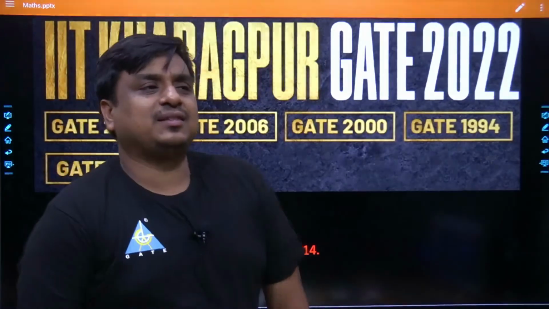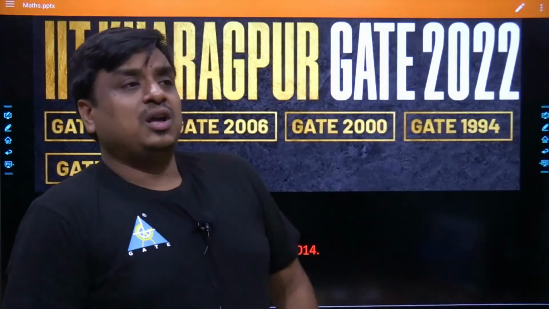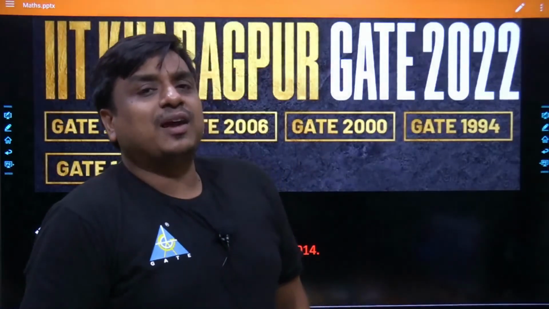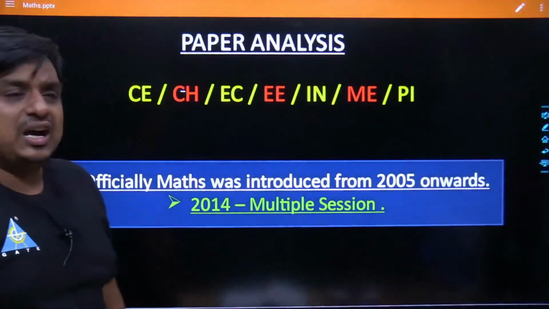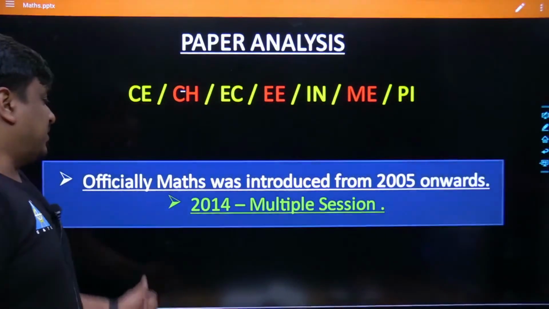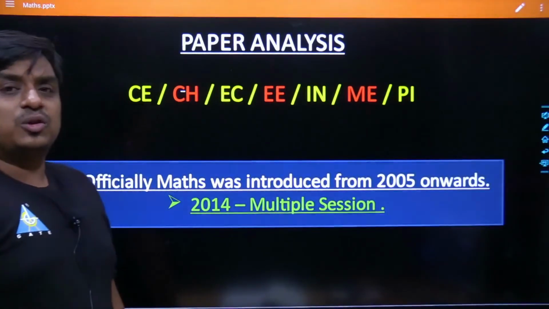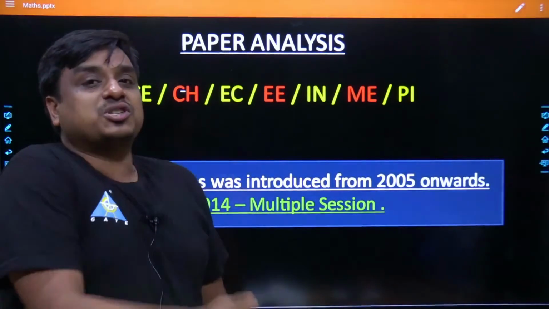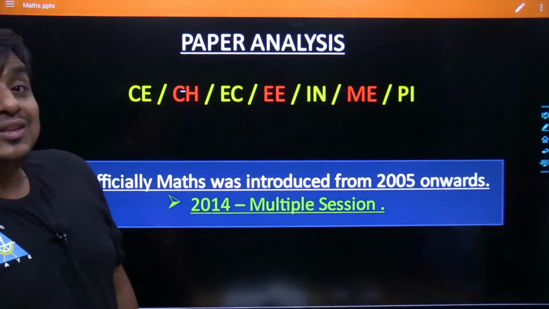But still they used to ask a few questions, like questions based on the properties of different kinds of matrices. Similarly, problems based on different linear differential equations, problems based on vector calculus, because vector calculus had been part of the electronics, electrical, instrumentation syllabus. They had to learn a little bit about vector calculus, specifically in electromagnetic field theory. So the first important point which I would like to mention over here is that engineering mathematics was introduced from 2005 onwards. So you can say the actual, or I would say the standard, questions of mathematics have started coming from 2006 onwards.